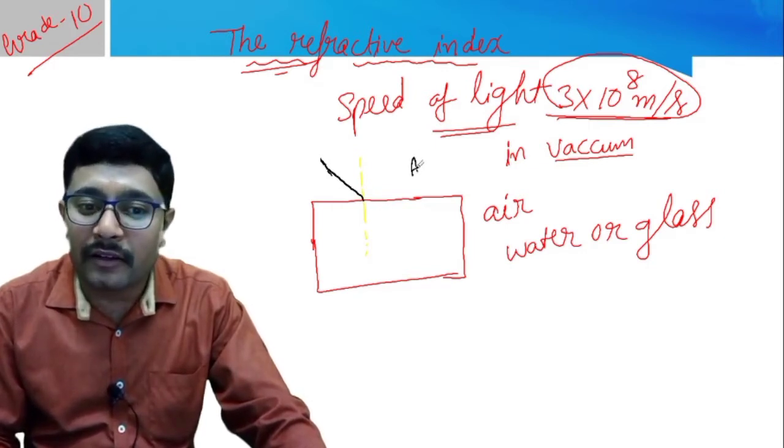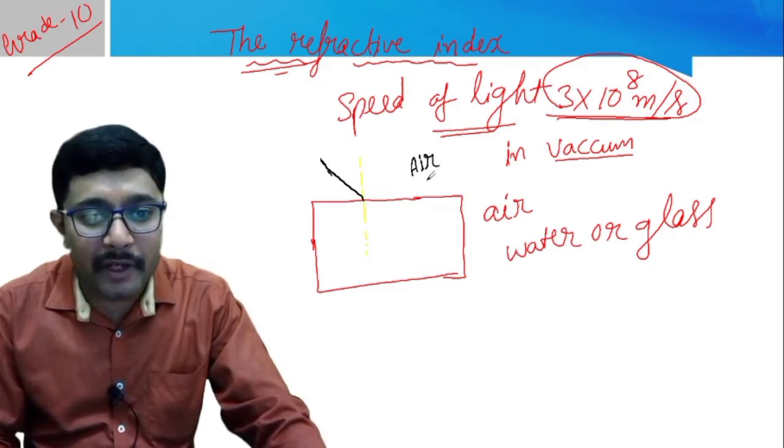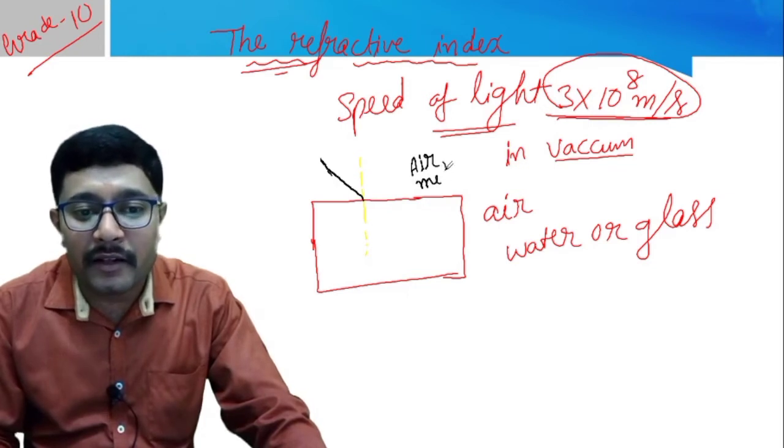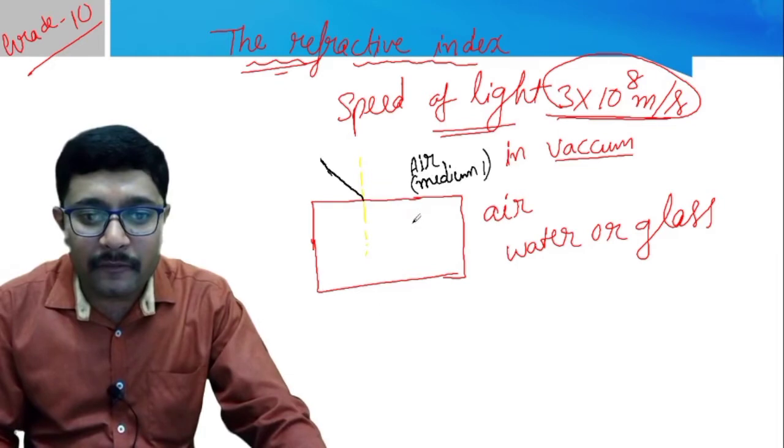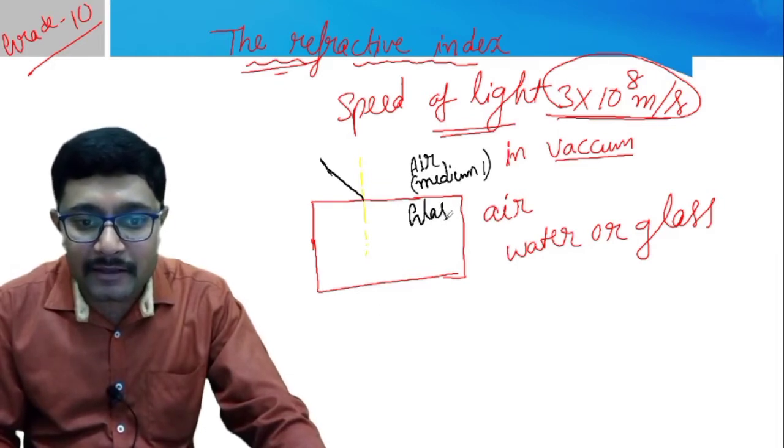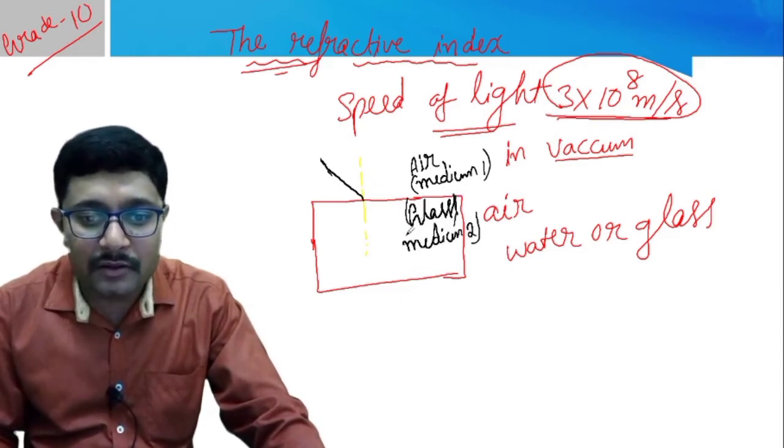We consider this medium as air, which we take as medium 1, and the glass medium we consider as medium 2. So this is our example.